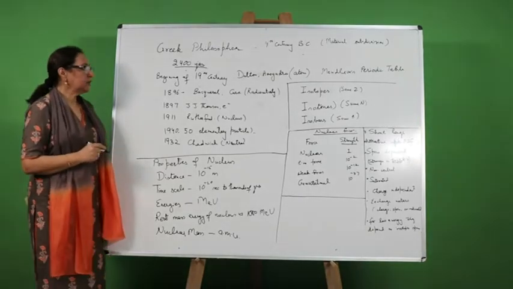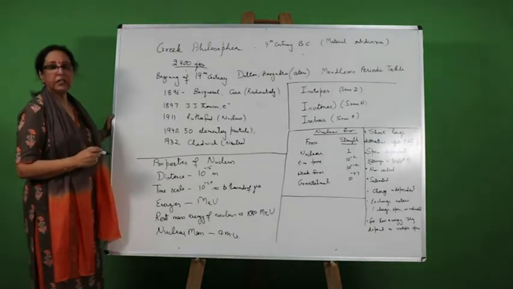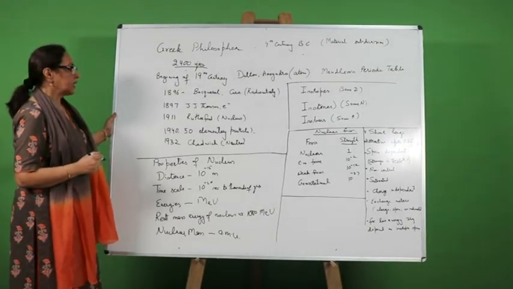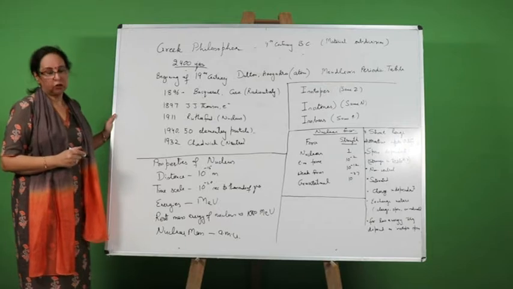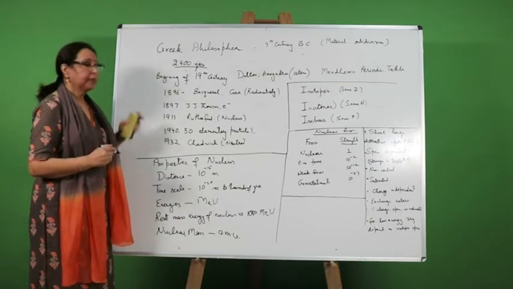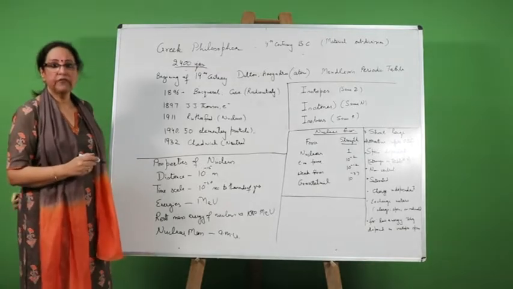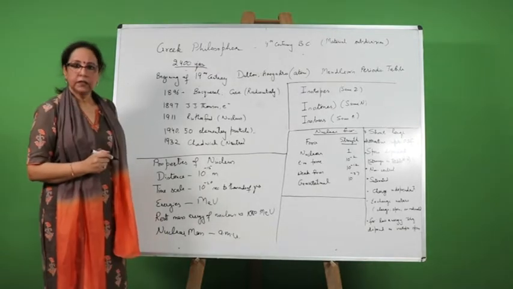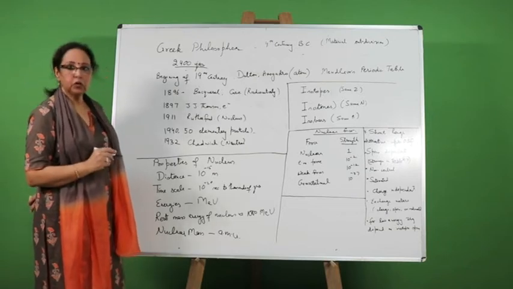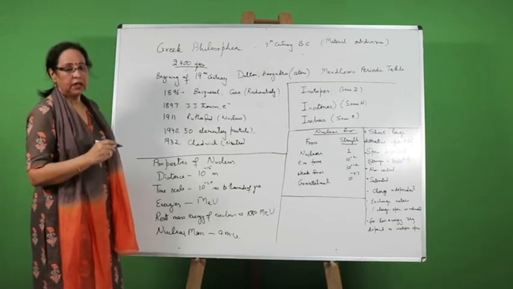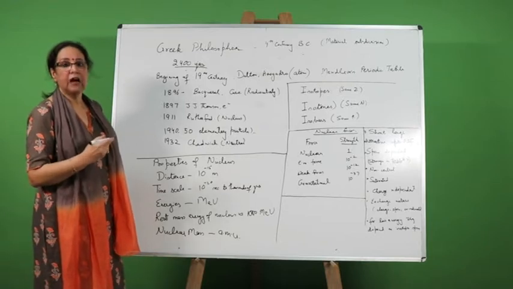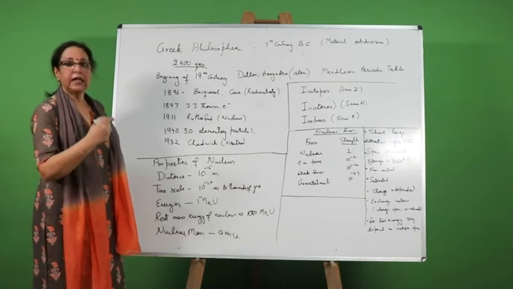Then somewhere in 1896, radioactivity was introduced by Becquerel and then Curie. After that, somewhere in 1897, J.J. Thomson discovered the electron, and after the discovery of the electron, the father of nuclear physics, Rutherford, did the gold foil experiment and discovered the nucleus. That means now there was a talk about an atom which is made up of a nucleus, and around this nucleus the electrons are revolving.